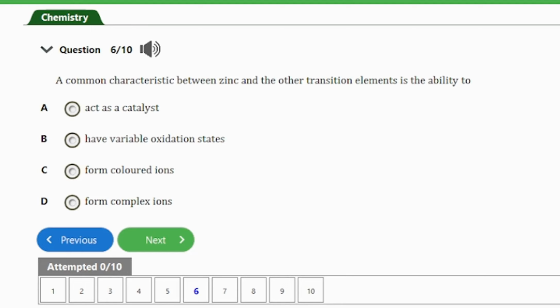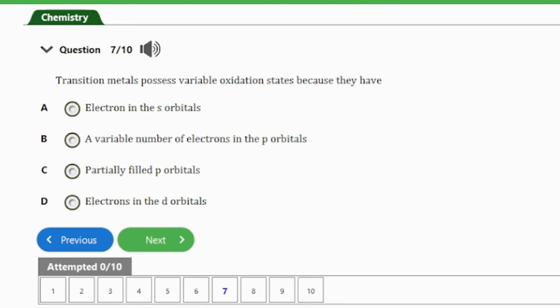Actually, zinc does not possess many of the properties of transition metals. It does not possess some of the properties such as the variable oxidation states. It actually has just one oxidation state. Its metallic ions are also not colored, and it's not used as a catalyst. But however, zinc actually forms complex ions just like other transition metals. So that's the answer to this question. So let's consider the next question, guys.